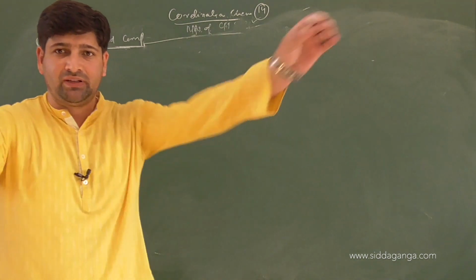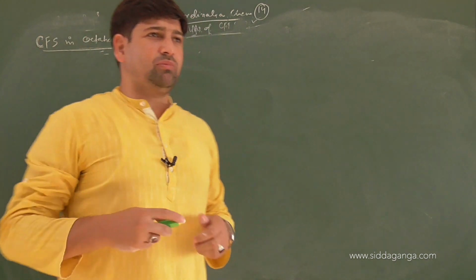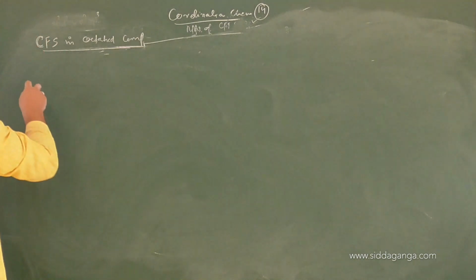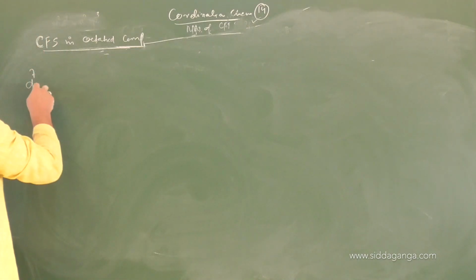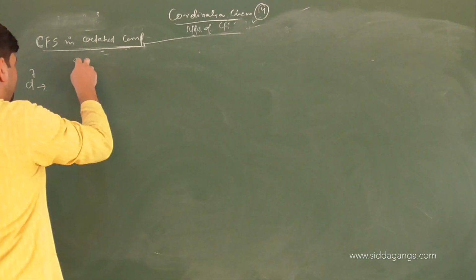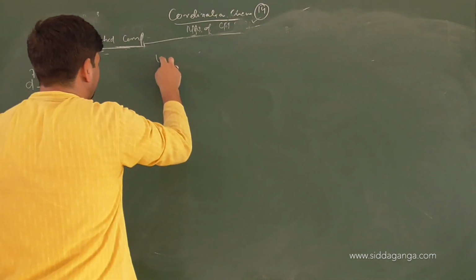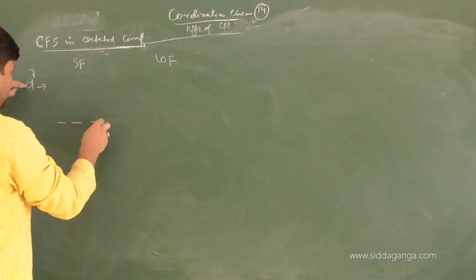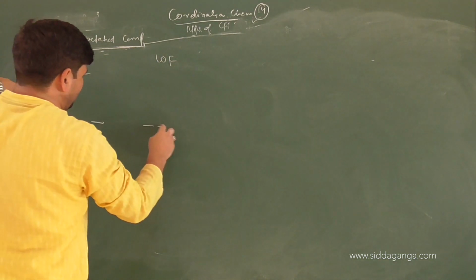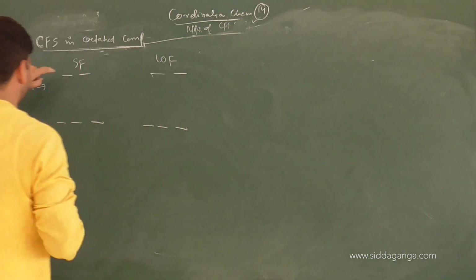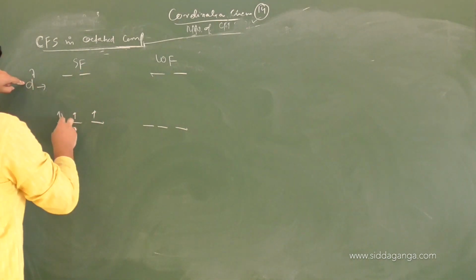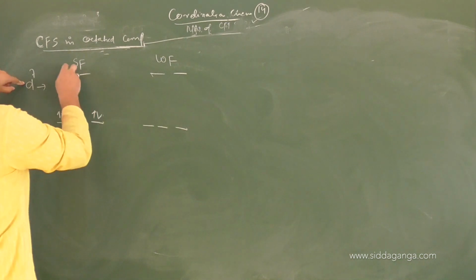Now D6, D7. Let us talk about D7 configuration now. So if I have D7 configuration, I'll write down here strong field, and here weak field. Strong field D7: 1, 2, 3, 4, 5. Splitting pattern will be the same for octahedral complexes. There are 7 electrons: 1, 2, 3. Because it is strong field, pairing will occur: 4, 5, 6 and 7.